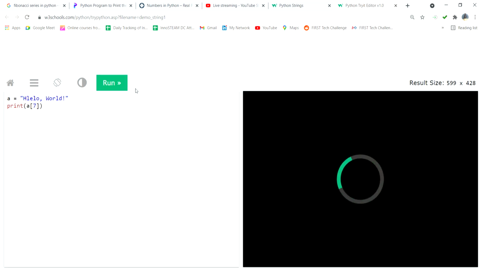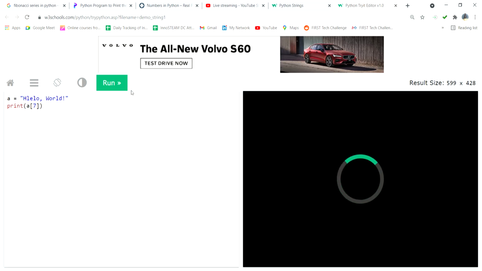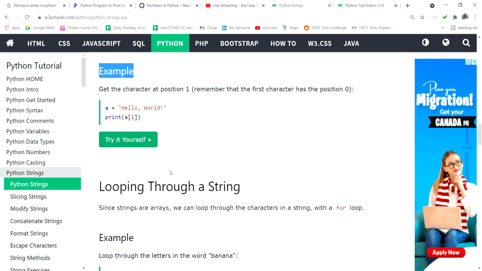Now which one is coming? What is the output now? Which one? O. Okay, we'll see. W. Why is it not coming O? Yeah, right, very good. Space is there, no? It is also considered. They consider space also as one of the positions. So this is called an array. Is it clear now? Yeah, so this is an array kind of thing.